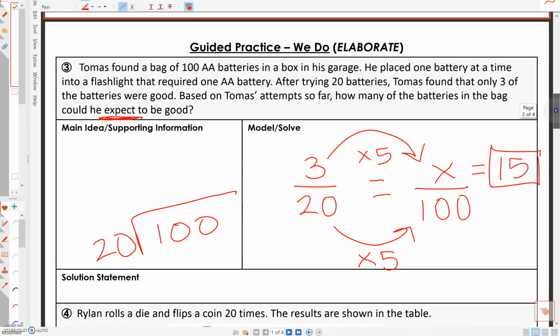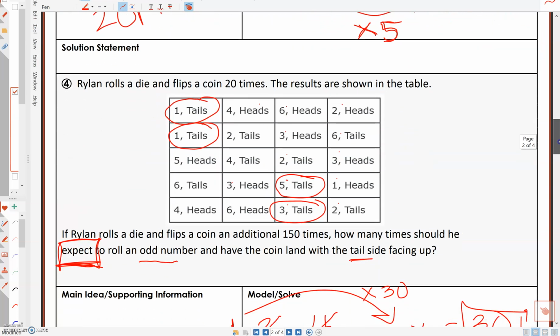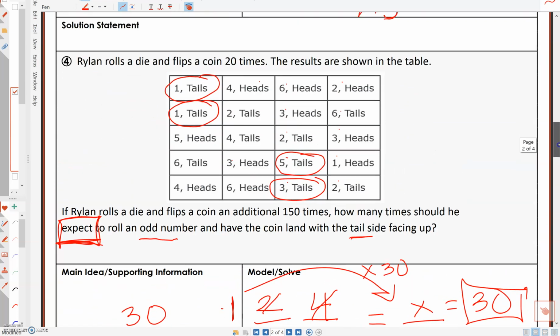This third one right here, they talked about the batteries. So out of the 20 tries or 20 batteries that he did, only 3 out of the 20 were working. But if he tries all 100, what is the prediction, or how much can he expect? How many can he expect will be working? So with 20 to get to 100, it was times 5. So then we multiply the top, 3 times 5, that was 15. Okay.